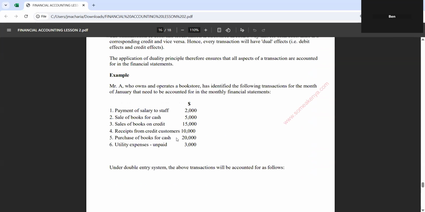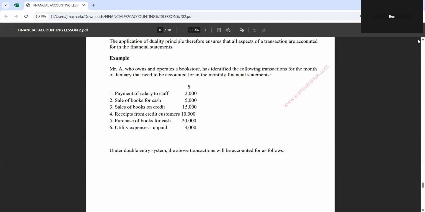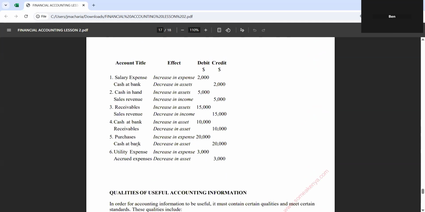Receipt from debtors: when you have sold on credit, they pay you. That means initially you debited the receivables, now you credit. So what happens is the receivables you credit, and then you get the money either in cash or at bank. Now, what happens when you purchase books for cash? Money is getting out from bank or from cash, but you have extra purchases. So you are going to have purchases 20,000, cash at bank 20,000.